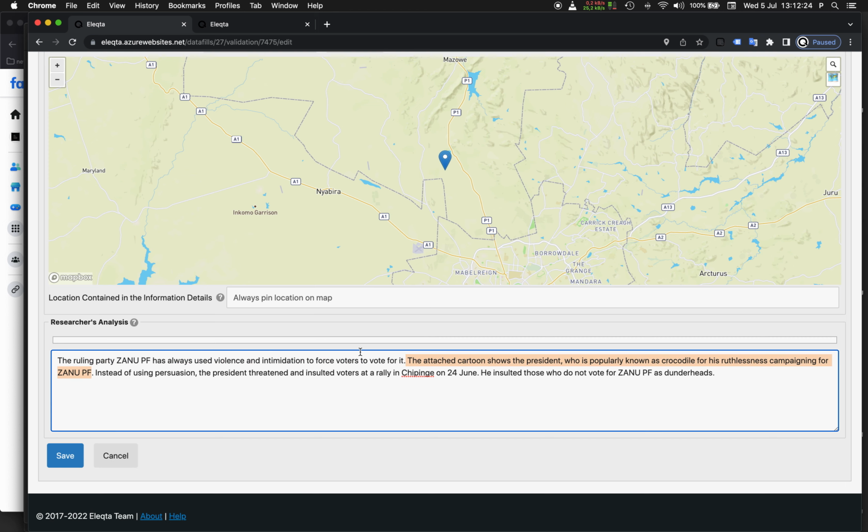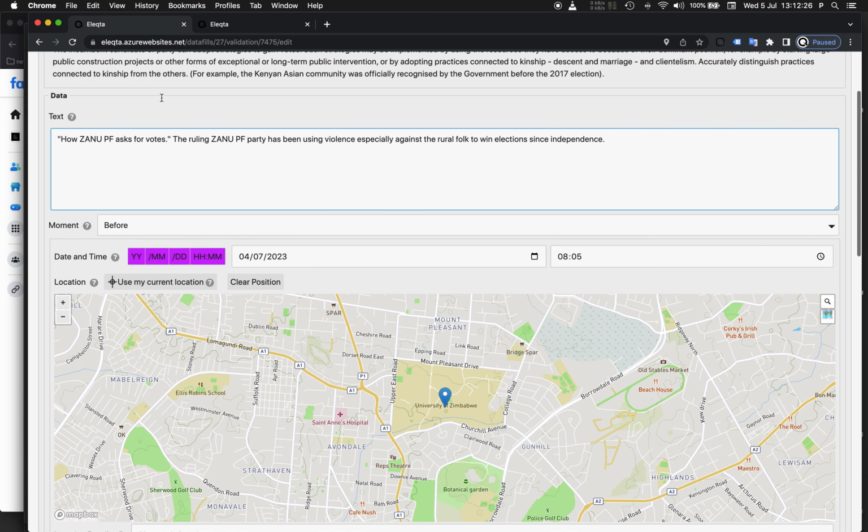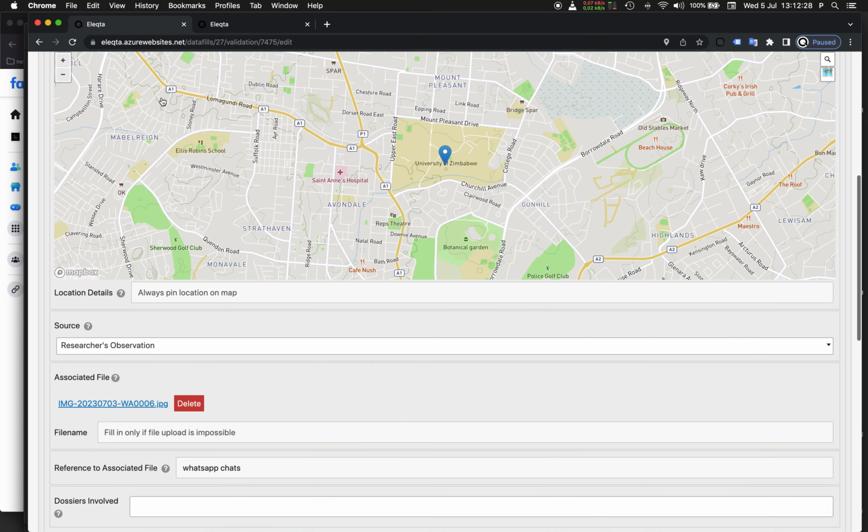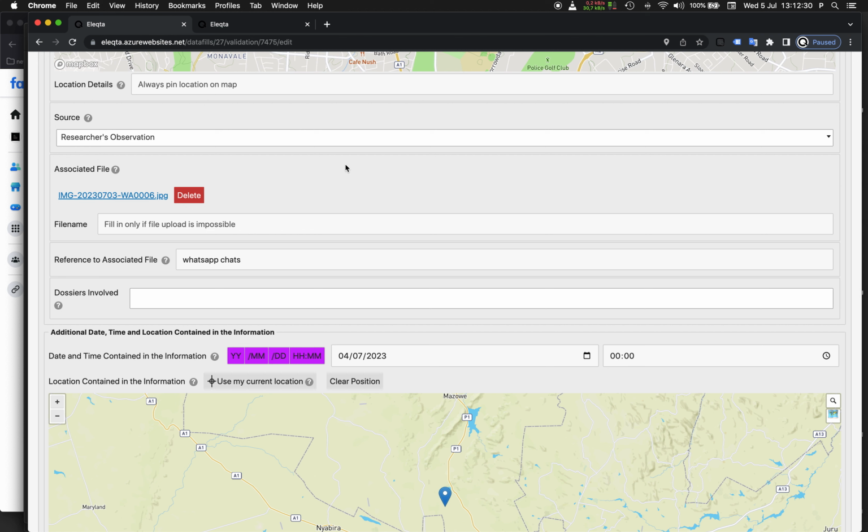So this information should go in the text box here. And then I know this is common practice in Zimbabwe, and the researcher here is trying to extend this episode and this cartoon to say that voila, this is common practice in Zimbabwe. But we somehow know this already.